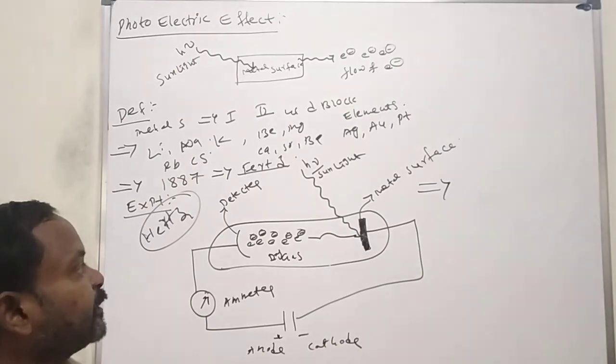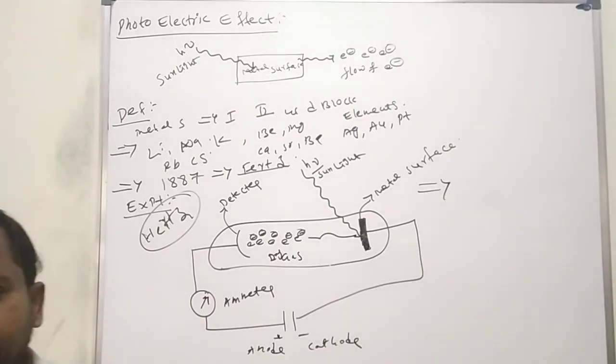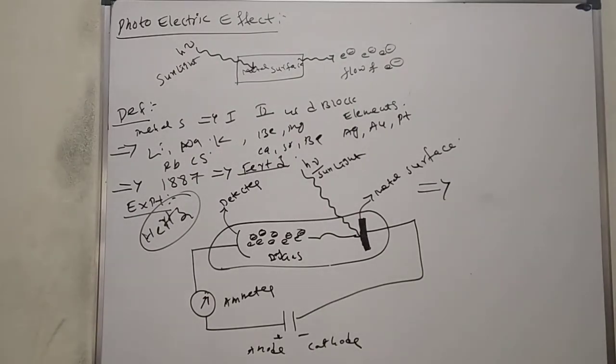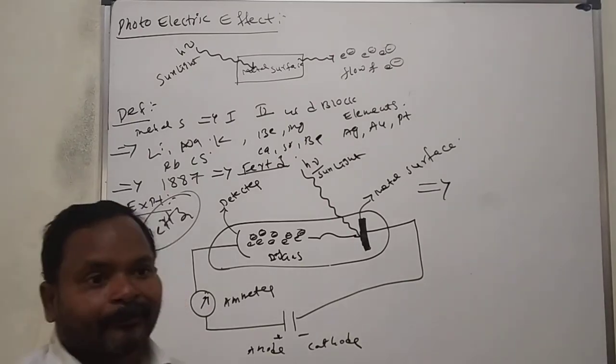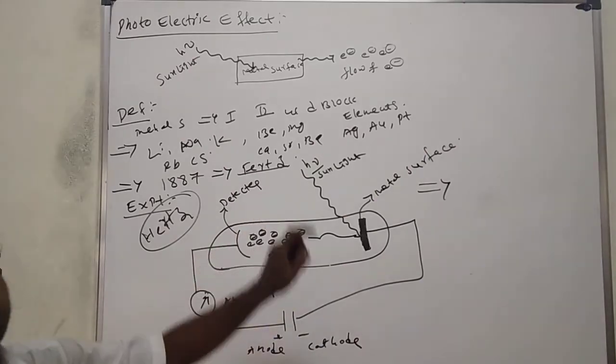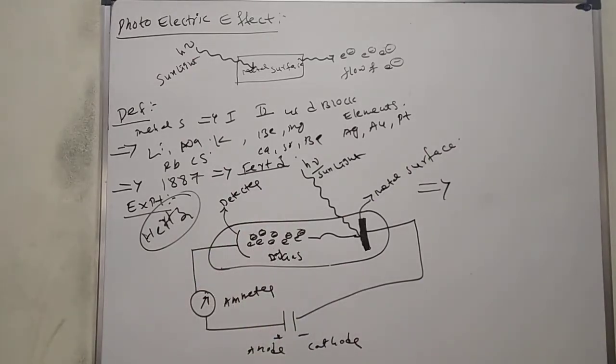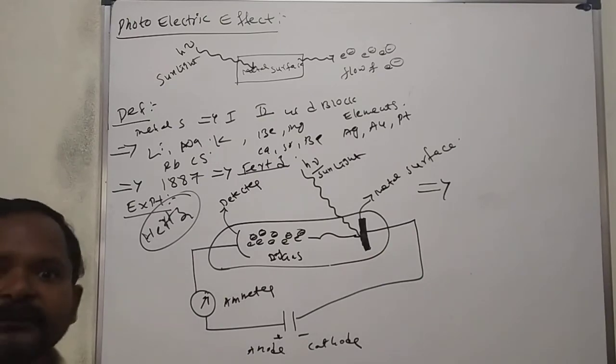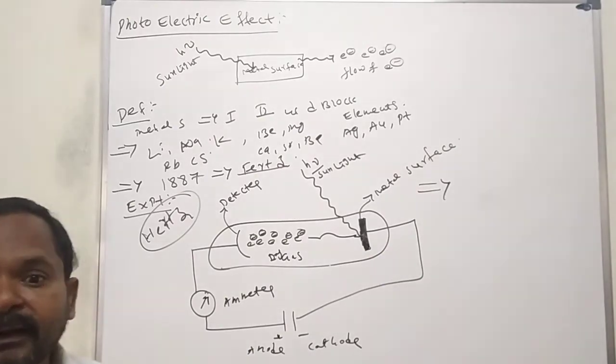And here some questions are there. What are those? When sunlight falls on a metallic surface, why does the metallic surface eject electrons? That is one question. Is it applicable for all metals?